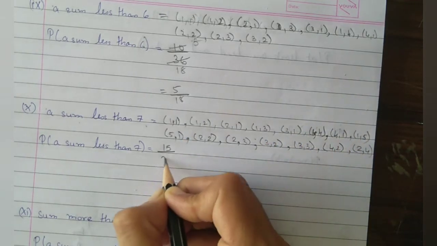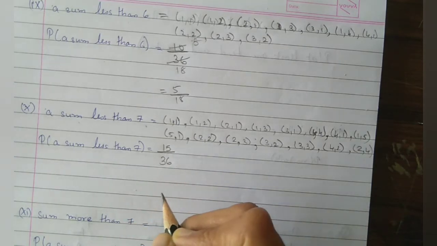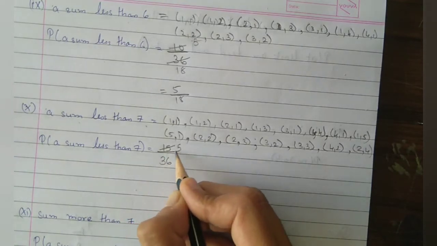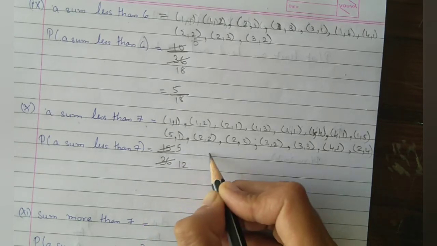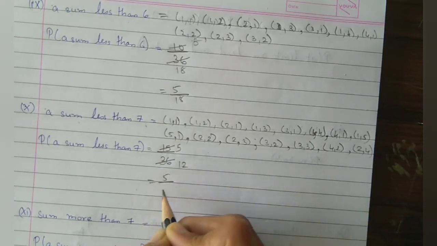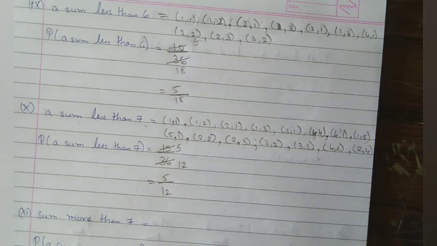So 15 upon 36. So what will we write? 3 5s are 15 and 3 12s are 36, which is equal to 5 upon 12. That is the answer.